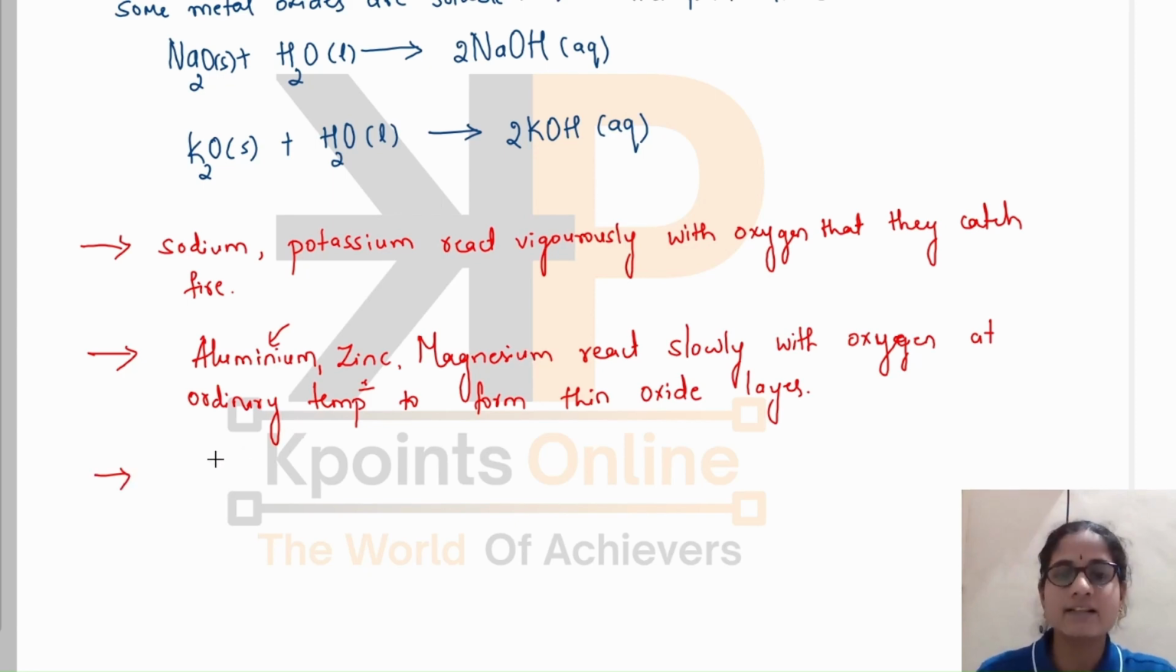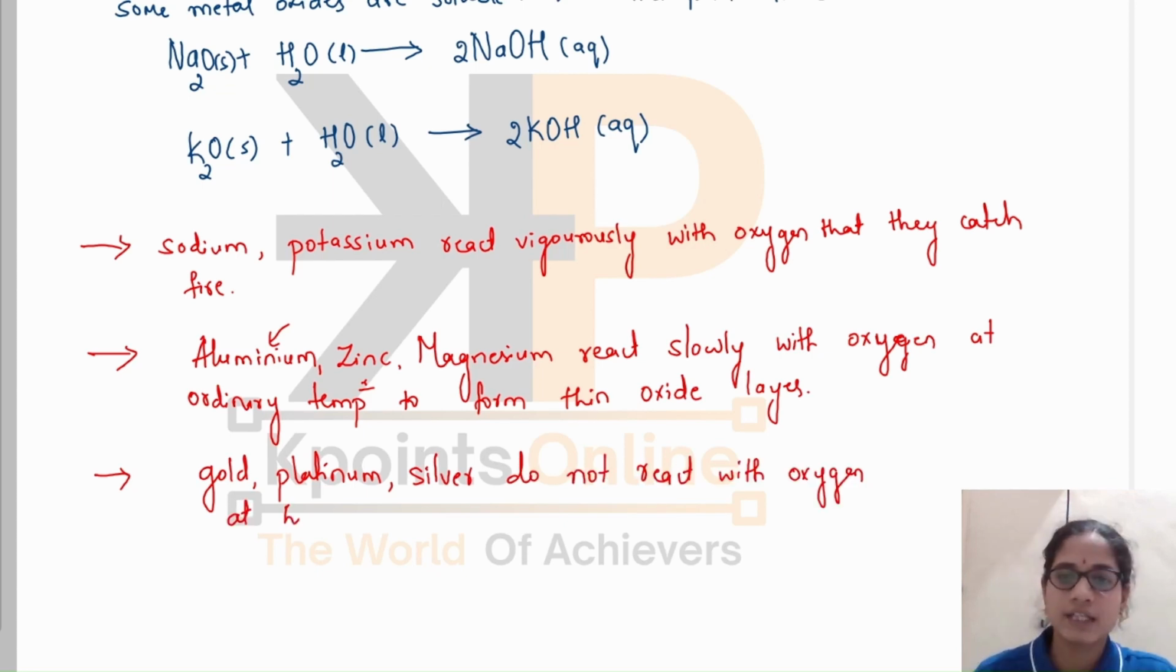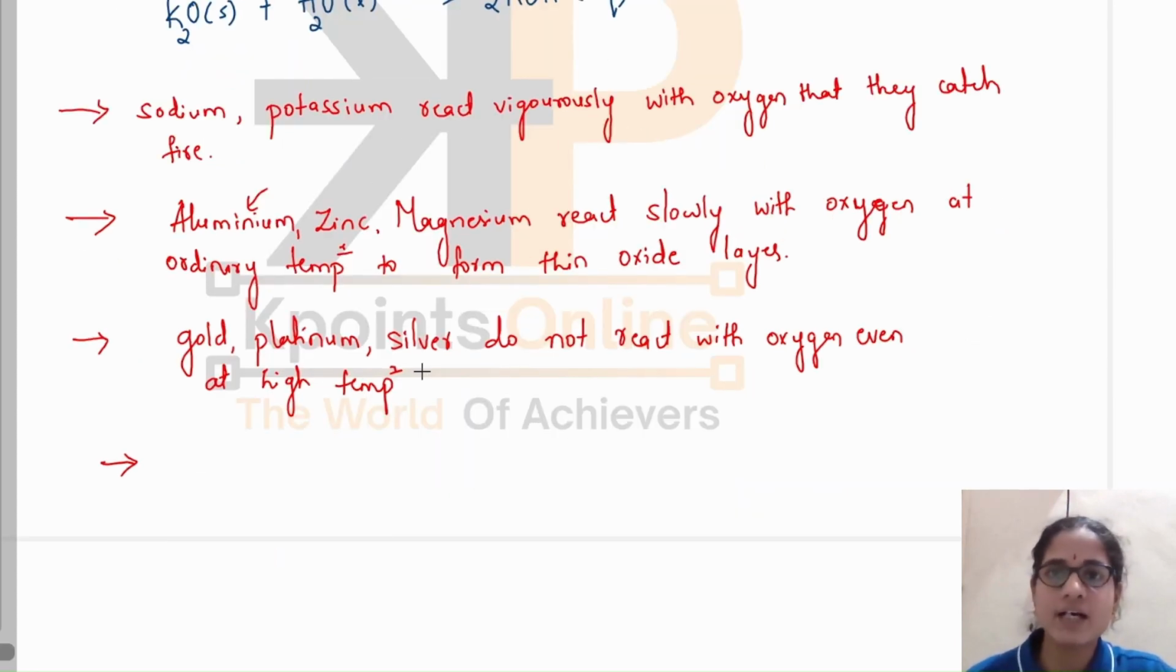Then there are metals like gold, platinum, silver that do not react with air, means they do not react with oxygen even at high temperature. So here we are observing that different metals have different reactivity. Sodium and potassium react vigorously with oxygen even without heating. At ordinary temperature they will catch fire. Metals like aluminium, zinc, magnesium, iron react slowly with oxygen at ordinary temperature to form a thin oxide layer. And metals like gold, platinum, silver do not react with oxygen present in air.